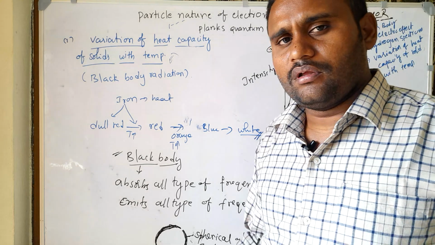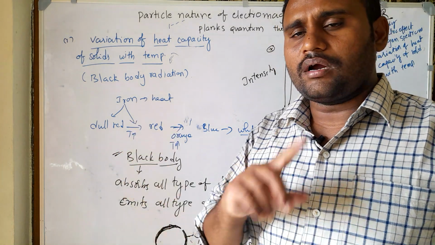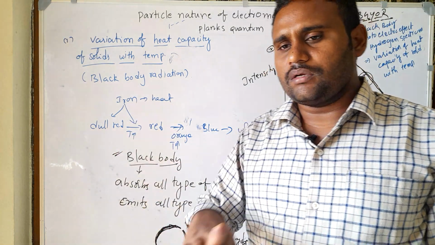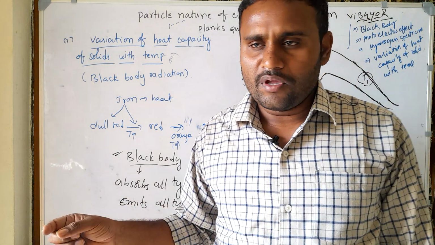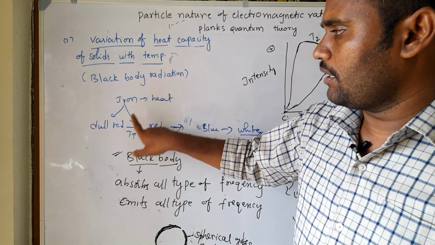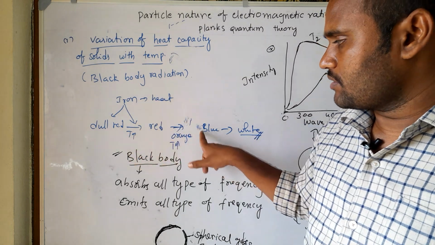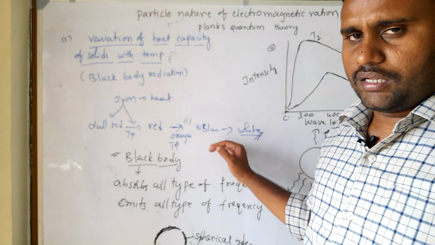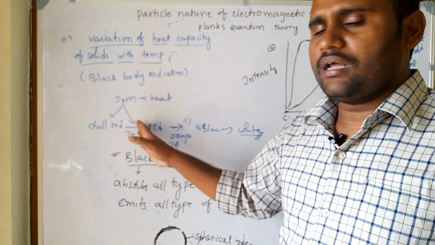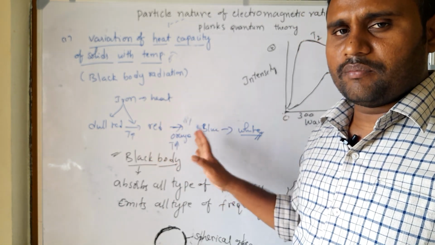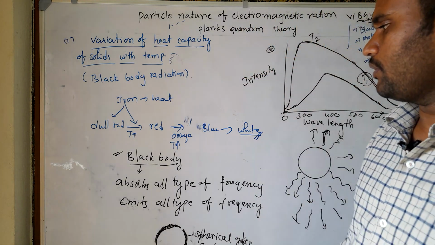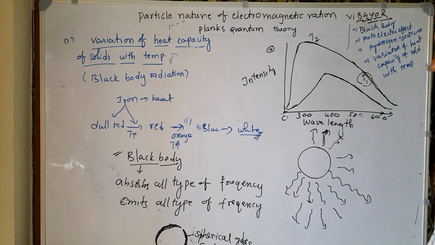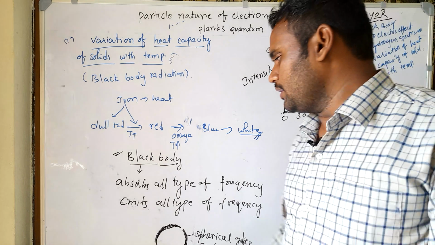According to wave theory, radiation is a continuous wave, which means it travels continuously in the form of a wave. But here, in the iron, we are getting different waves, different wavelengths. This means light is not continuous but discontinuous. And next, coming to black body radiation, what is black body radiation?